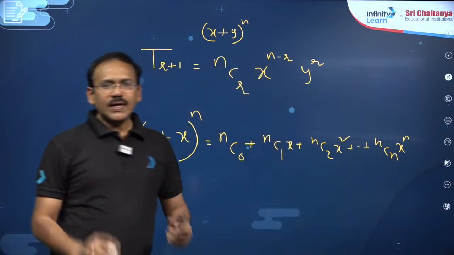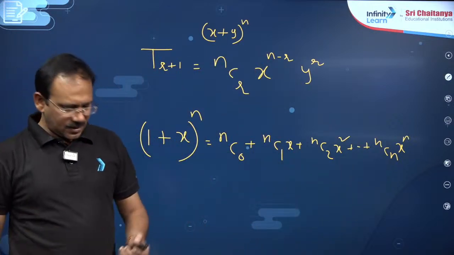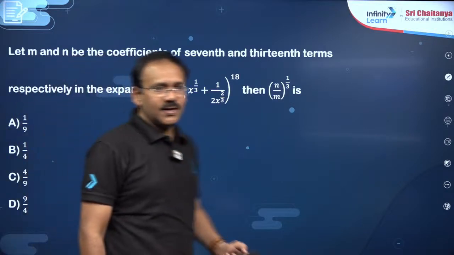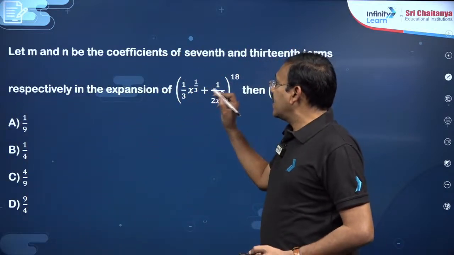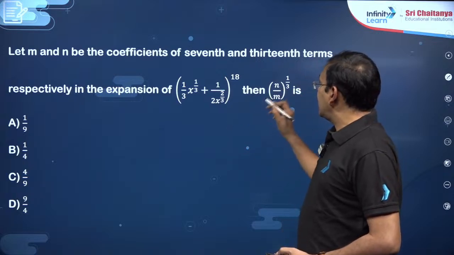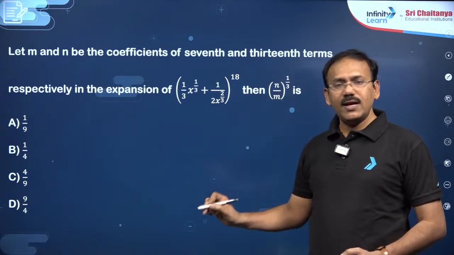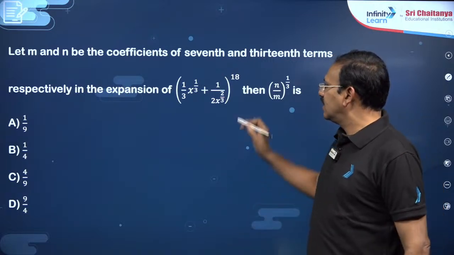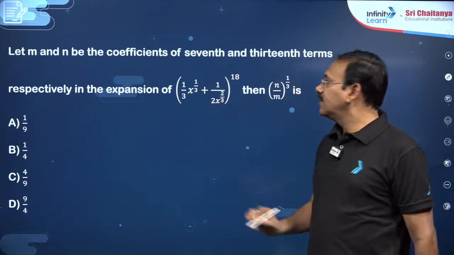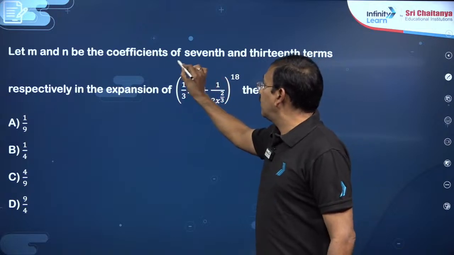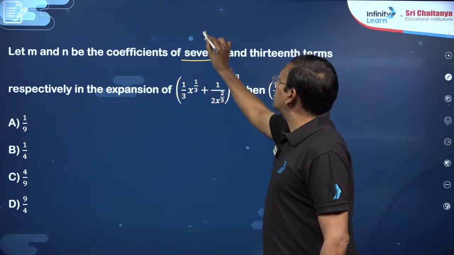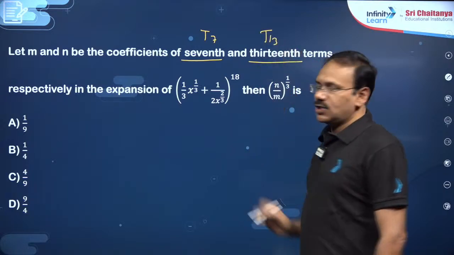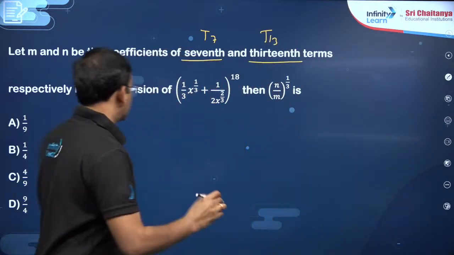Okay. So with these two simple points, we shall start certain PYQs, dear students. You see the first question, it is given here. Let m and n be the coefficients of the 7th and 13th terms respectively in the expansion. Find (n by m) whole power 1 by 3. This is the question, dear students. He has given a binomial expansion. He said m is the coefficient of the 7th term and n is the coefficient of the 13th term. So their ratio. First let us try to find m, dear students.